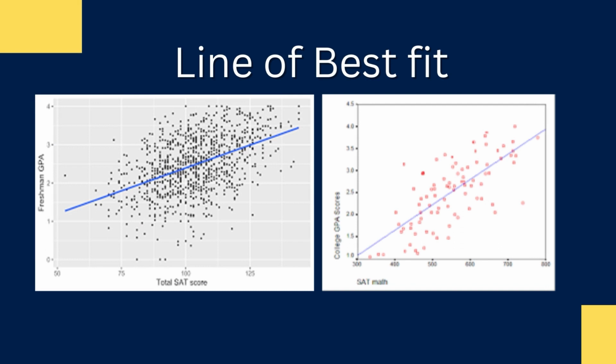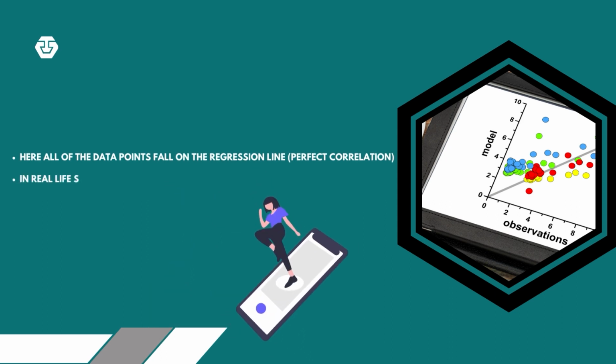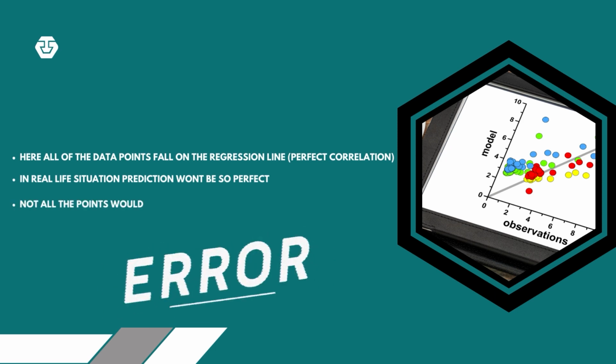There is a line of best fit, which you can see as the straight blue line here, and there are scores which are scattered around it. So we are not making a 100% prediction. We are not 100% sure that on the basis of X we can get Y. It is not a perfect prediction, but yes, it can be a very close prediction also.